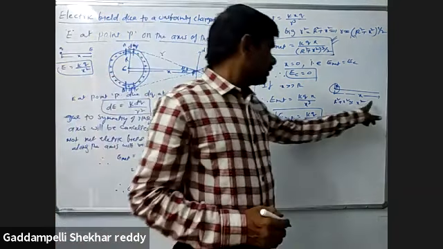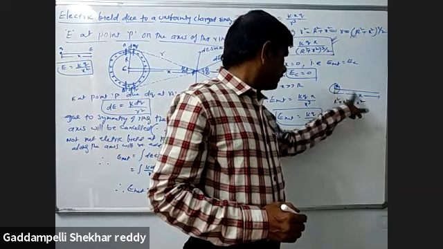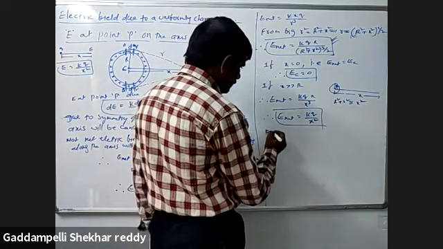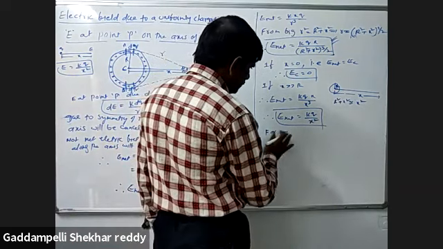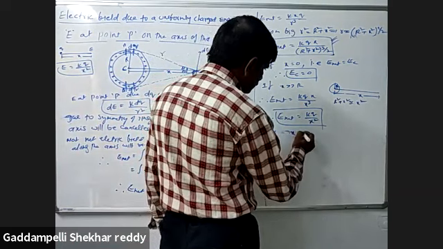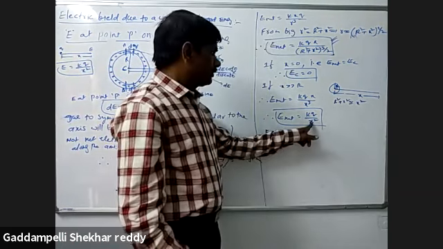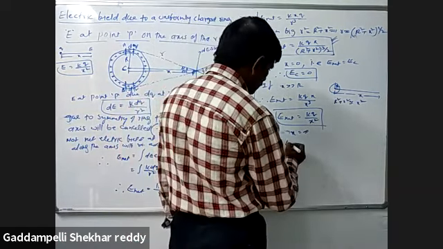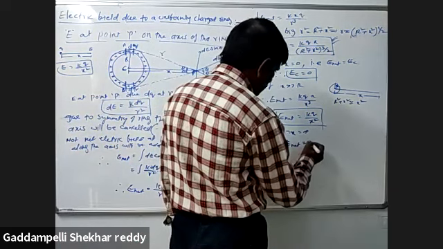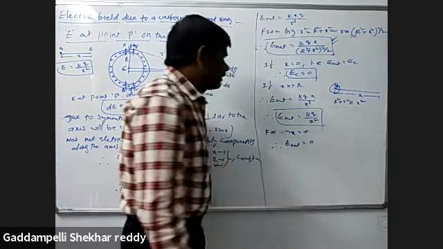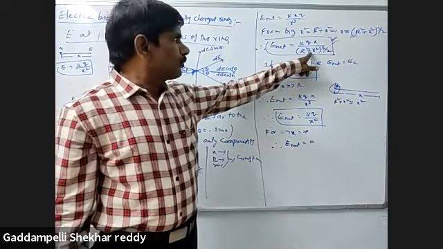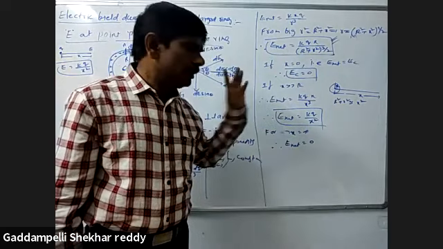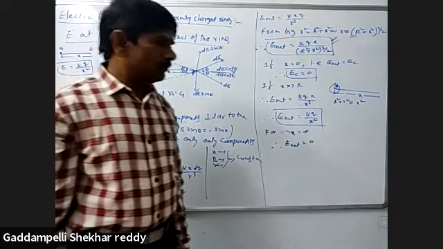So here x is much greater than R. For x is equal to infinity, for x is equal to infinity, now this value is substituting here. 1 by infinity value how much? 0. Therefore, E net is equal to 0. And exactly like this, the total charge is on the axis at any point. So exactly at the center it is 0, and at any large distance also E net is 0.